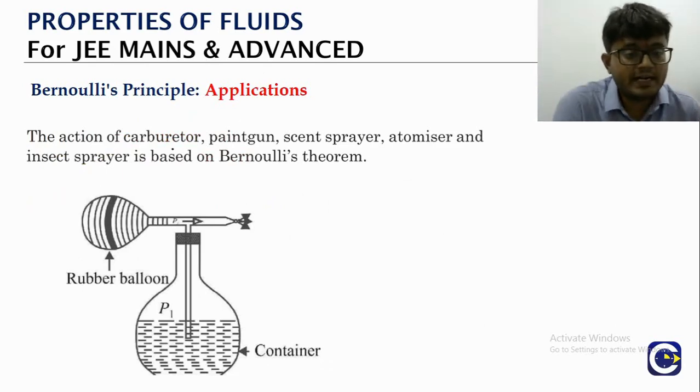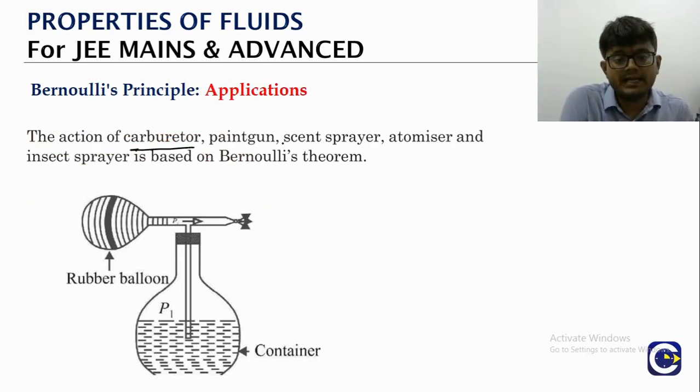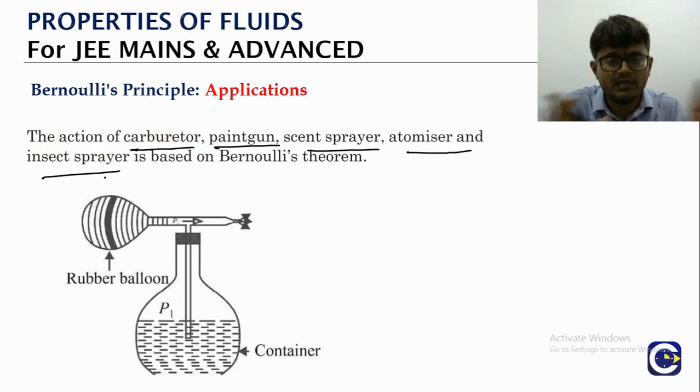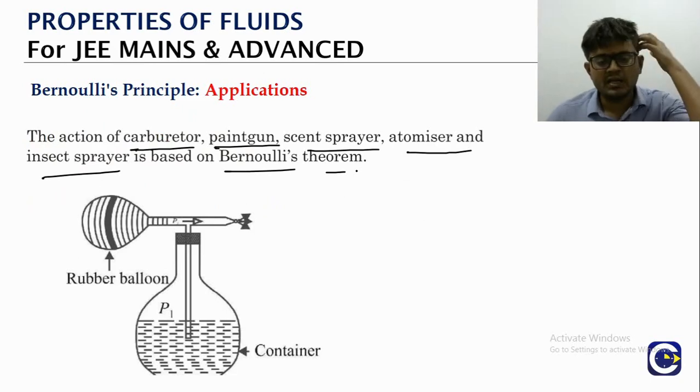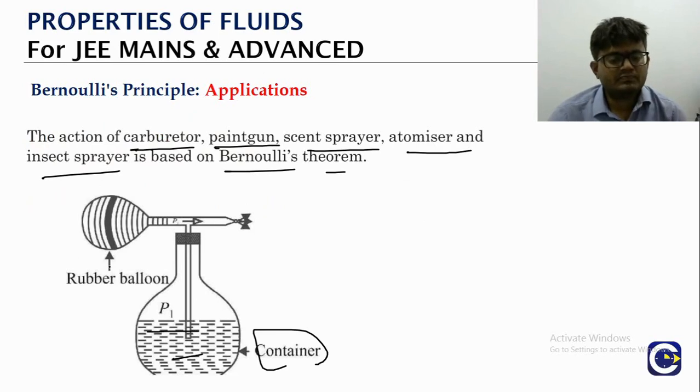Like the carburetor, paint gun, scent sprayer, atomizer, insect sprayer, all of them work on Bernoulli's theorem. These can be some theoretical questions that can be asked. So what is this typical atomizer? Look at it. You will have a liquid in a container and there will be a rubber balloon fixed on top.